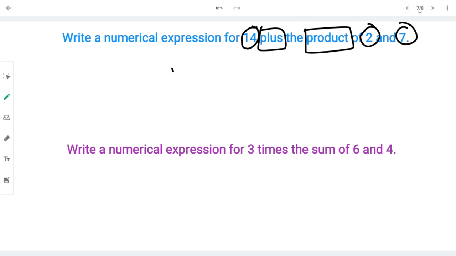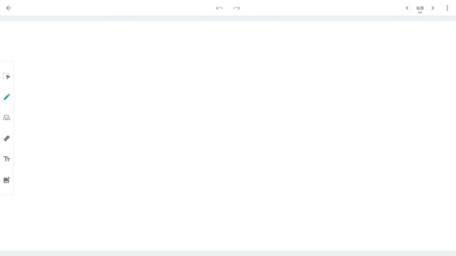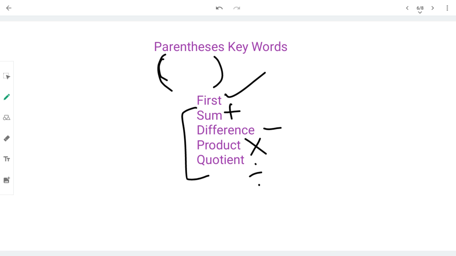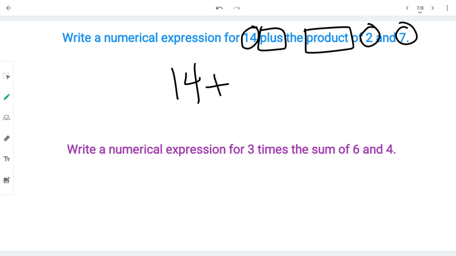So I have 14 plus the product. That was on the previous page, wasn't it? Product is a parentheses word. So that means I'm going to open up my parentheses, and product means multiply. 2 times 7. And close my parentheses. And that's how I write an expression.